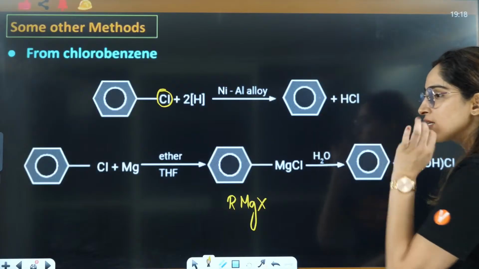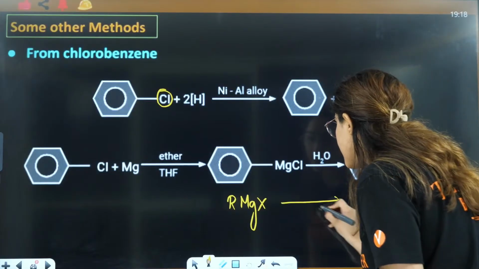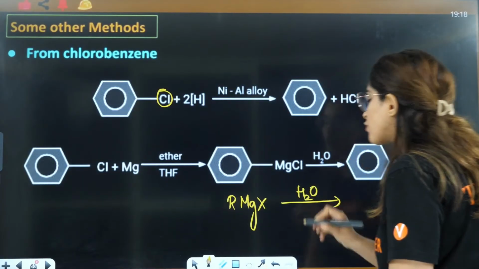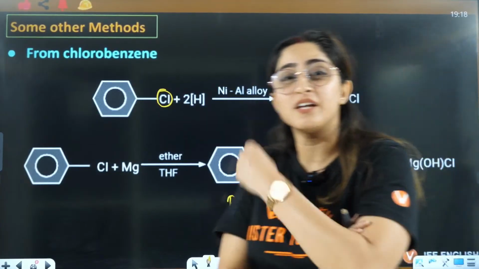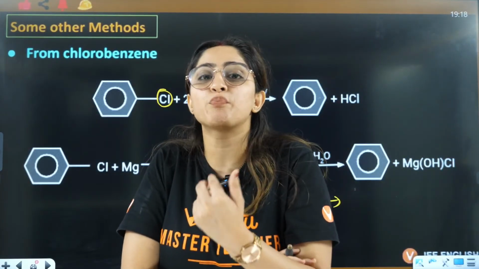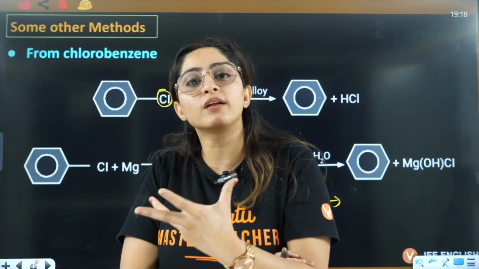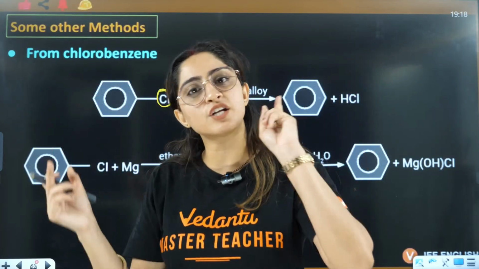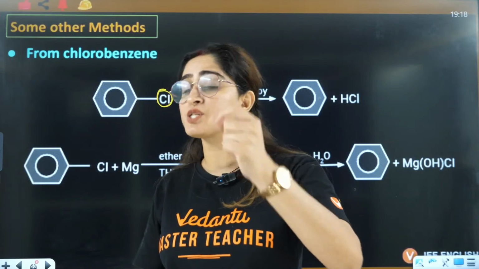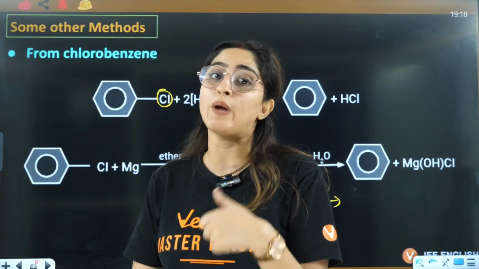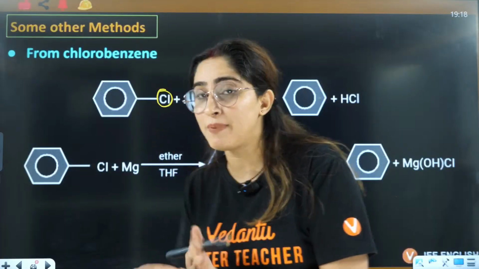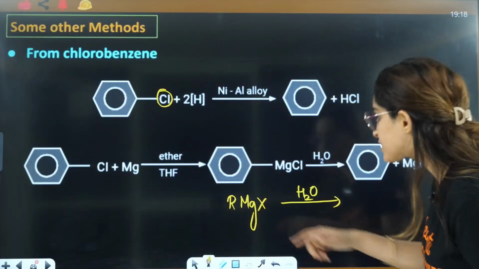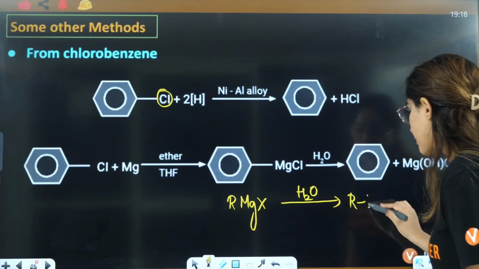On hydrolysis, do you remember, guys? We did how the Grignard reagent is totally crazy for proton donors, and water is a proton donor. So the Grignard reagent shows two kinds of reactions. One is with proton donors, it is converted to alkane. It will replace MgX with hydrogen and you will have the formation of RH.